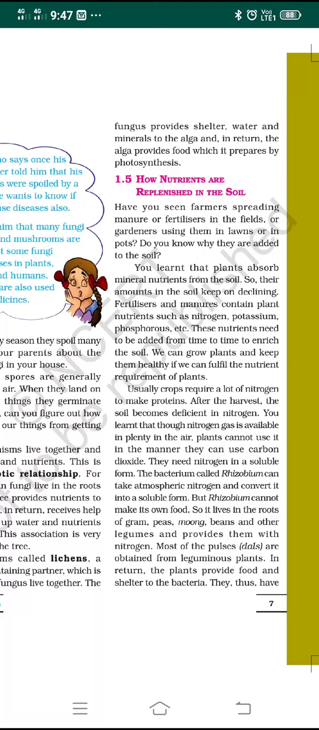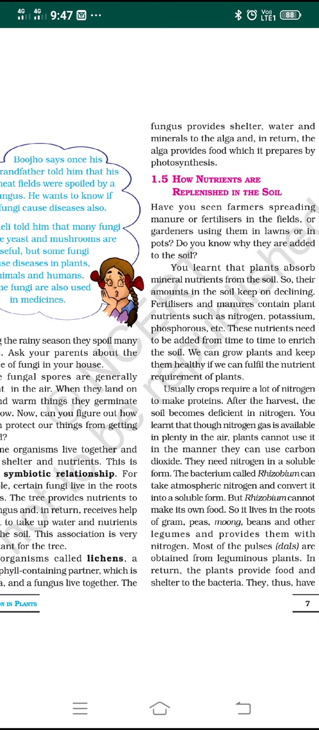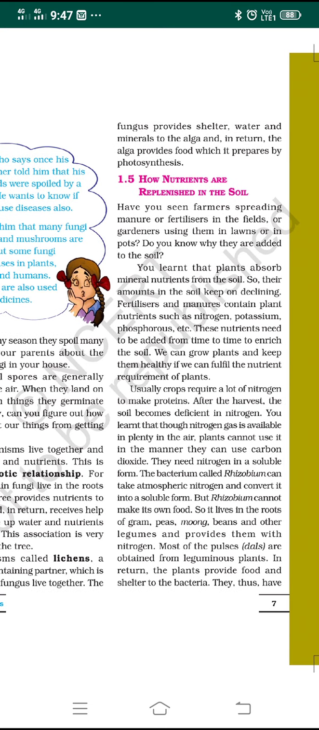So dear students, in the previous class I was discussing with you all about different methods of nutrition in plants. So now let's discuss one more last topic of this concept, that is how nutrients are replenished in the soil.